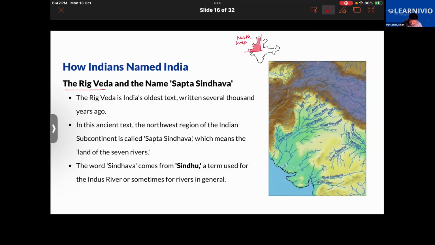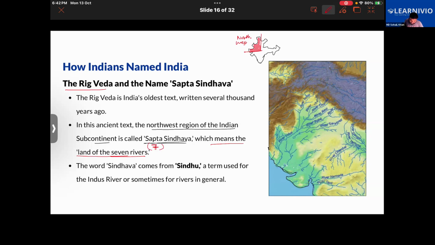So in the Rig Veda, this northwest part of India has been called Sapt Sindhava. You see, it is called Sapt Sindhava. The northwest region of the Indian subcontinent has been called Sapt Sindhava, and it means land of the seven rivers. Sapt here means seven.